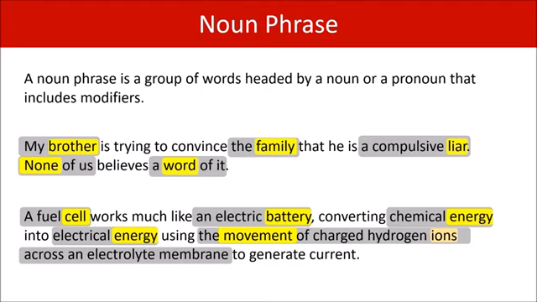An electrolyte membrane is also a noun phrase, but it's also part of a modifier. Both of those modifiers, of charged hydrogen ions and across an electrolyte membrane, modify the head noun movement. Okay, that was quite complicated, but hopefully it all made sense.